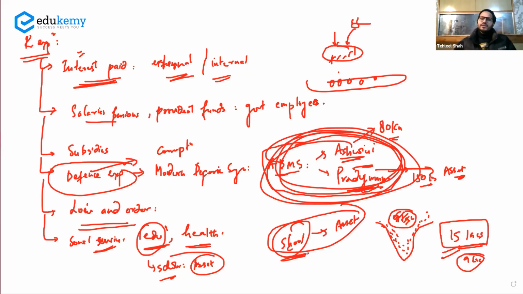But आप scholarship दे रहे हो, आप free में कुछ दवाइयाँ बेच रहे हो, so that is not something which will create an asset. It might be helpful for the welfare of the people, it might be helpful for the poorer population, but it will not create any asset in the economy because asset building is what we want. The gross domestic capital formation जो already मैंने पढ़ाया था आपको, वो हमने method of GDP calculation में पढ़ा था.